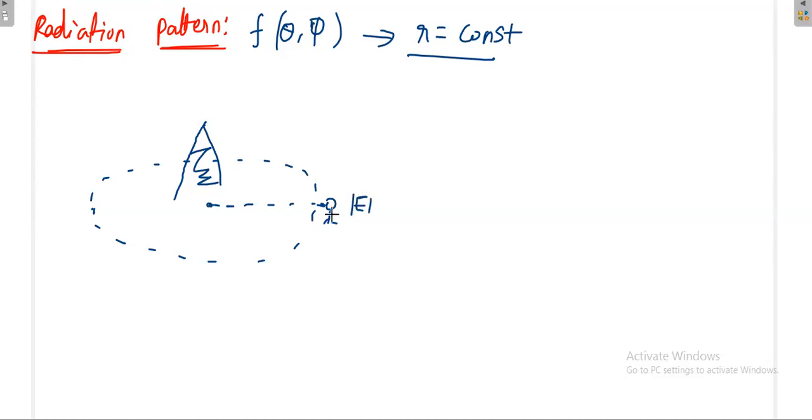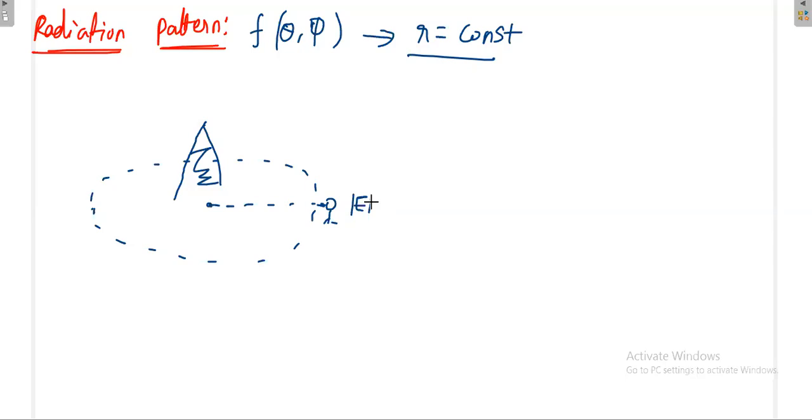In later classes I will tell you how to measure the electric field and the magnetic field with the help of your cell phone. But for the time being, just listen here. I am trying to measure the electric field. I'm not worried about how much magnetic field or power is there, but one thing is very clear: if it is EM waves, if electric field is there, definitely magnetic field will be there, and definitely some power will be there. But I am measuring only electric field.